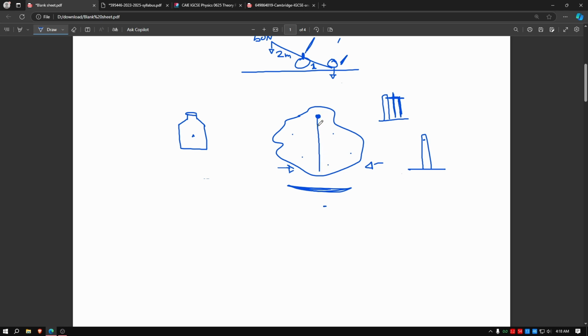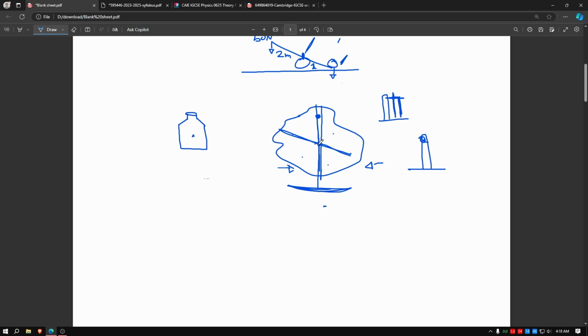Then mark a line straight as the string shows you. Then take another edge, hang it on the pin, and use the string again. So now you will get a line like this. Once you get two lines, the intersection of these two lines will be your center of gravity.